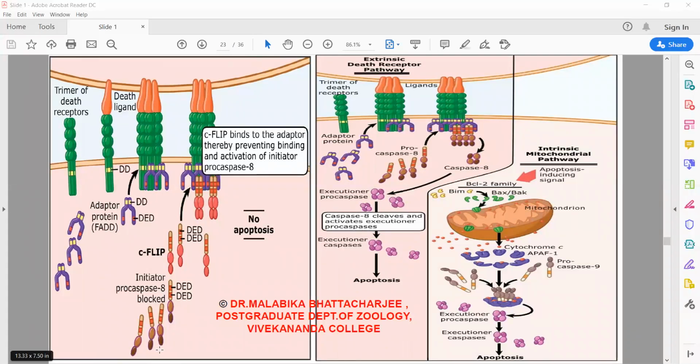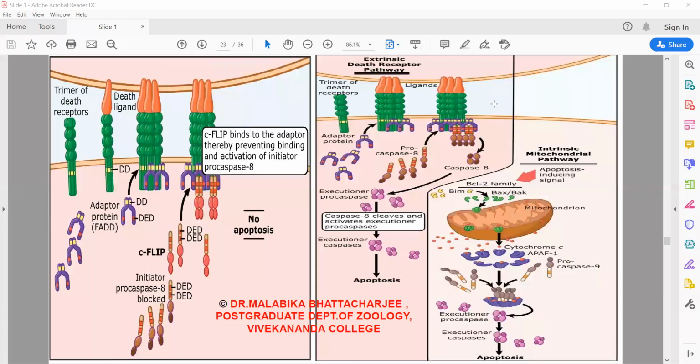So via this process, at times, the cell ensures that automatic apoptosis is not activated. C-FLIP competes with procaspase 8 and binds with the adapter. Since they do not have any catalytic subunit, no extrinsic pathway. So this was the extrinsic pathway.